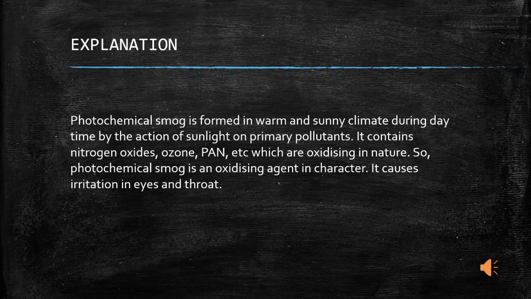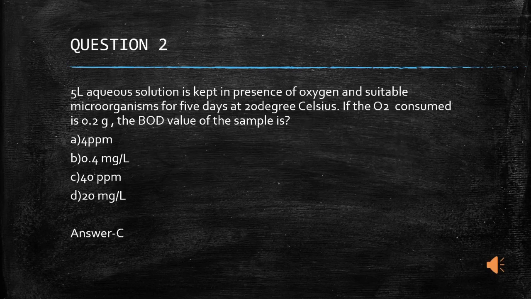This question is based on NCERT statement. So let us see. The photochemical smoke is formed in warm and sunny climate during daytime by the action of sunlight on primary pollutants. It contains nitrogen oxides, ozone, PAN, etc., which are oxidizing in nature. So, photochemical smoke is an oxidizing agent in character and it causes irritations in the eyes and throat. Now let's move on to the second question.